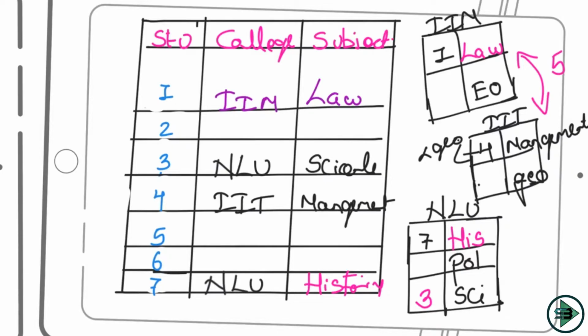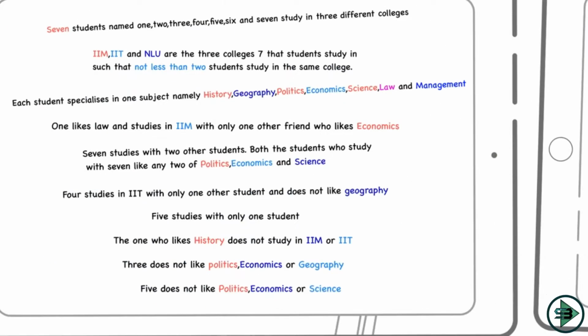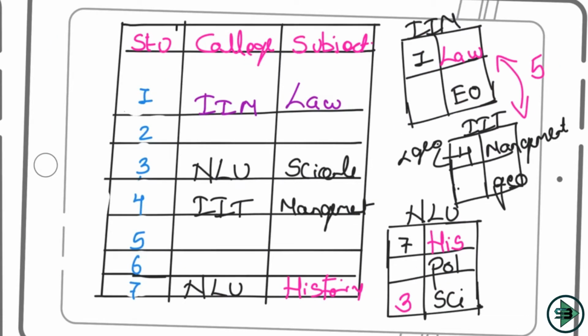Now there are a few confusions that I think should be clear from the last statement. 5 does not like politics, economics or science. 5 does not like politics, so 5 obviously cannot come here. Economics or science, so 5 cannot come here as well, because 5 does not like economics. The only confusion we had for 5 was that 5 could either come here or here, but 5 does not like economics, so 5 cannot come at IIM. 5 has to come at IIT. So I know that 5 will go at IIT, so 5 will be here. 5 will be liking geography.